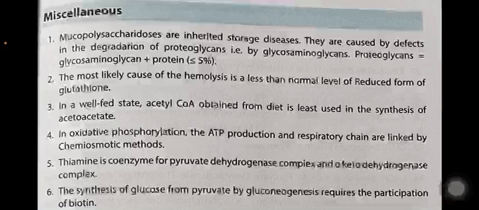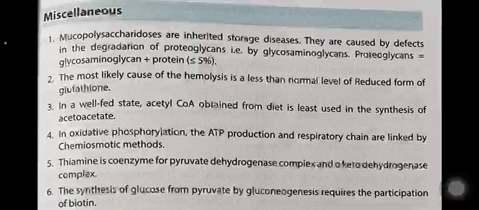Mucopolysaccharidoses are inherited storage disorders. They are caused by defects in the degradation of proteoglycans, that is, glycosaminoglycans. The most likely cause of hemolysis is a less than normal level of the reduced form of glutathione. In the well-fed state, acetyl-CoA obtained from diet is least used in the synthesis of acetoacetate.